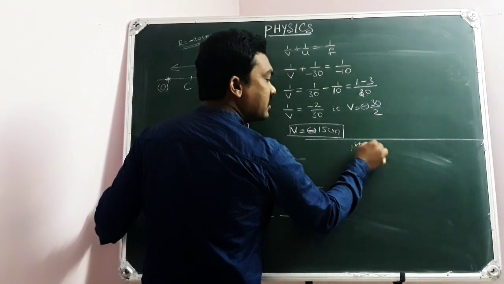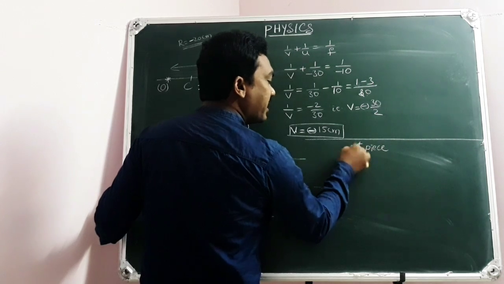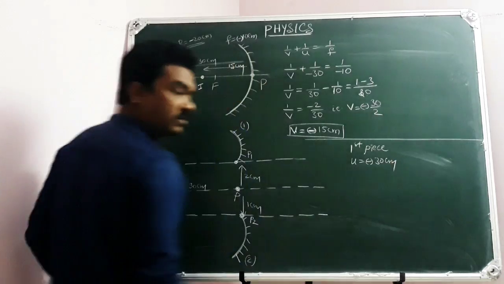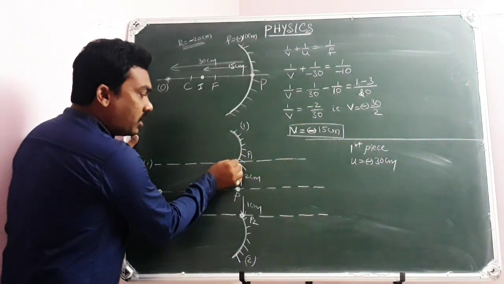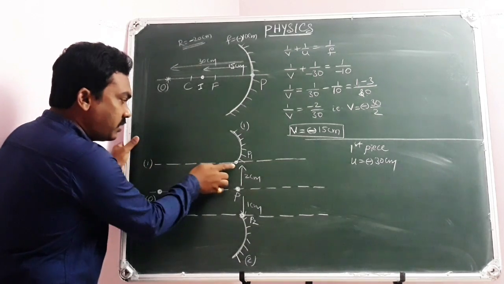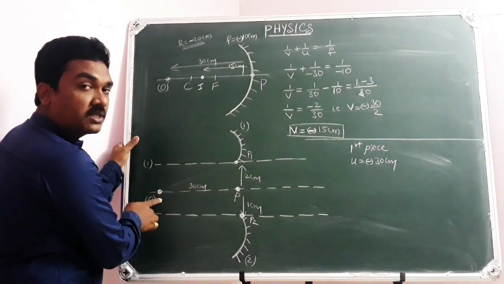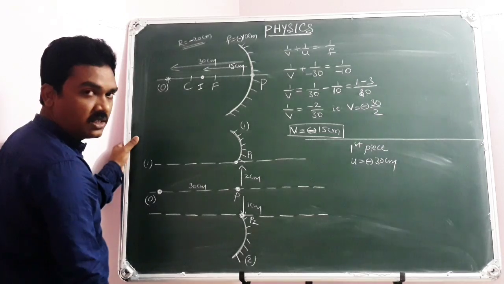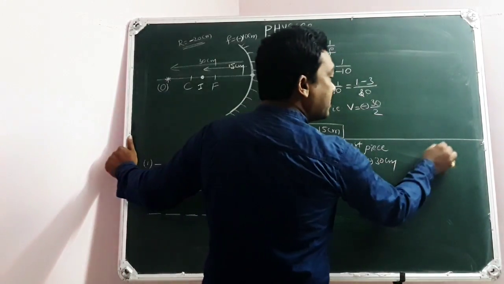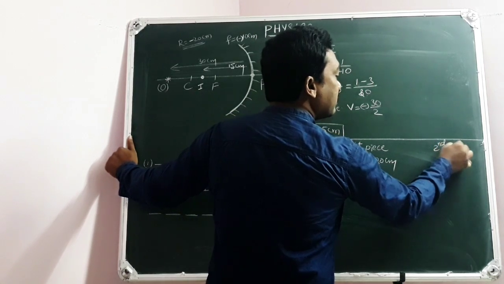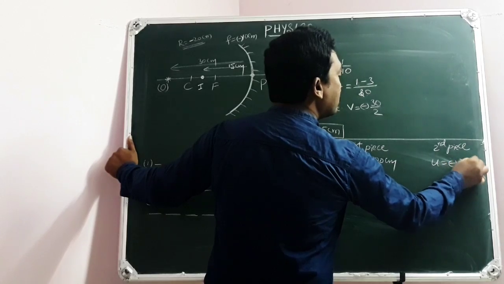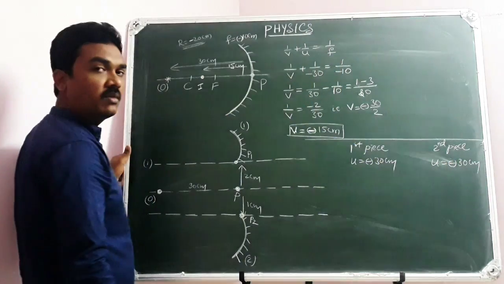For the first piece, object distance remains the same, u equal to minus 30 centimeters, because this is the pole of the first piece. The horizontal distance of the object from the pole is called object distance, so it remains 30 centimeters. Even for the second piece, the object distance remains 30 centimeters. There is no doubt in that.